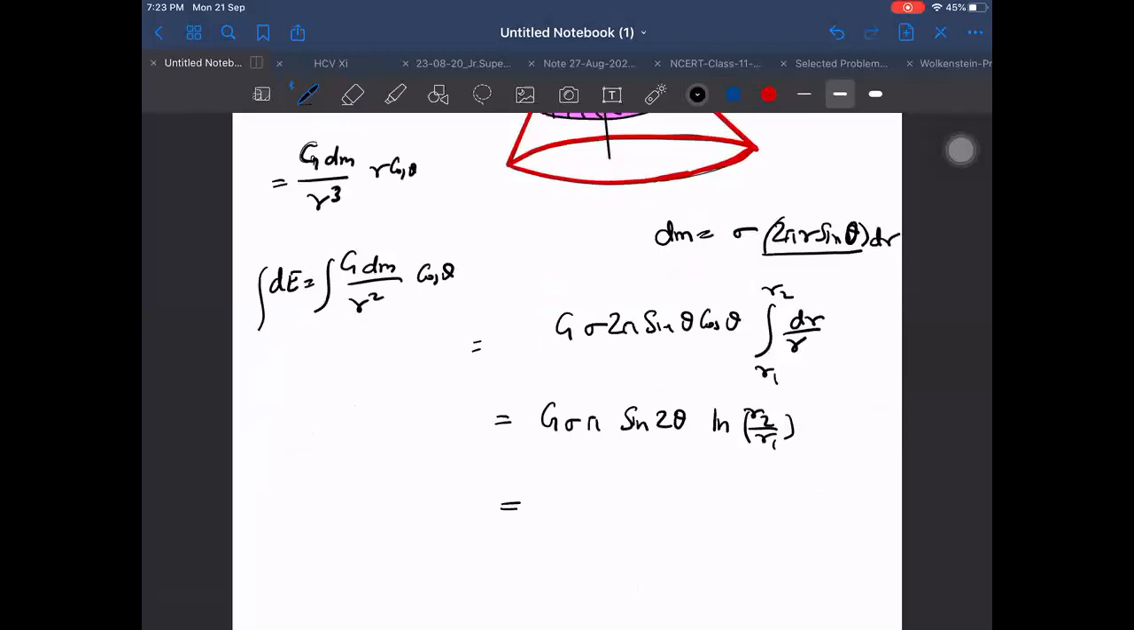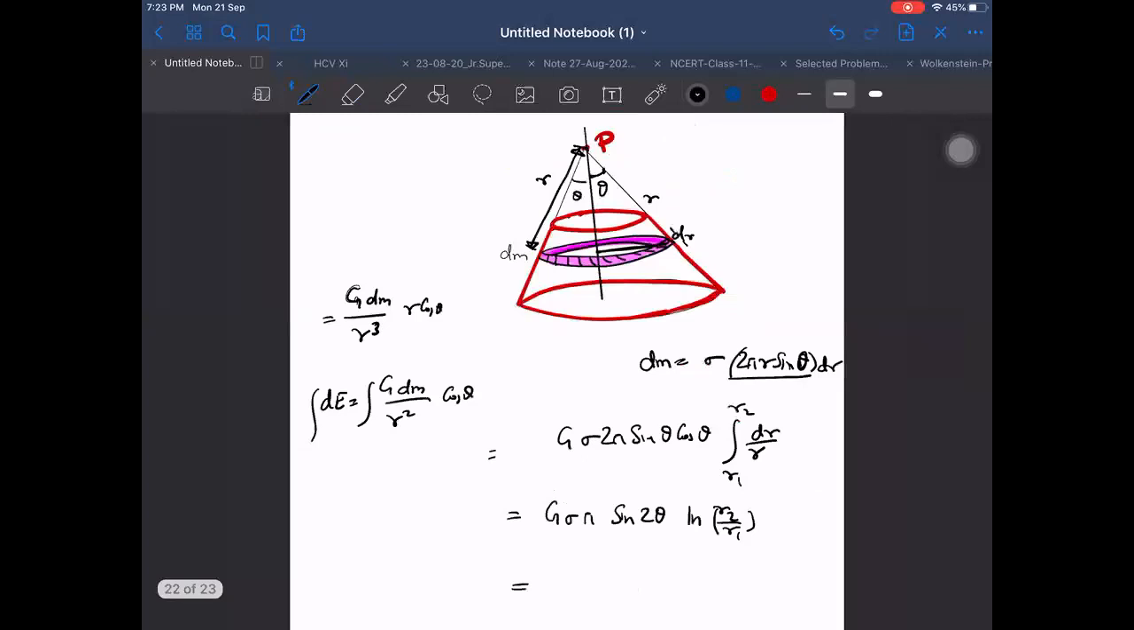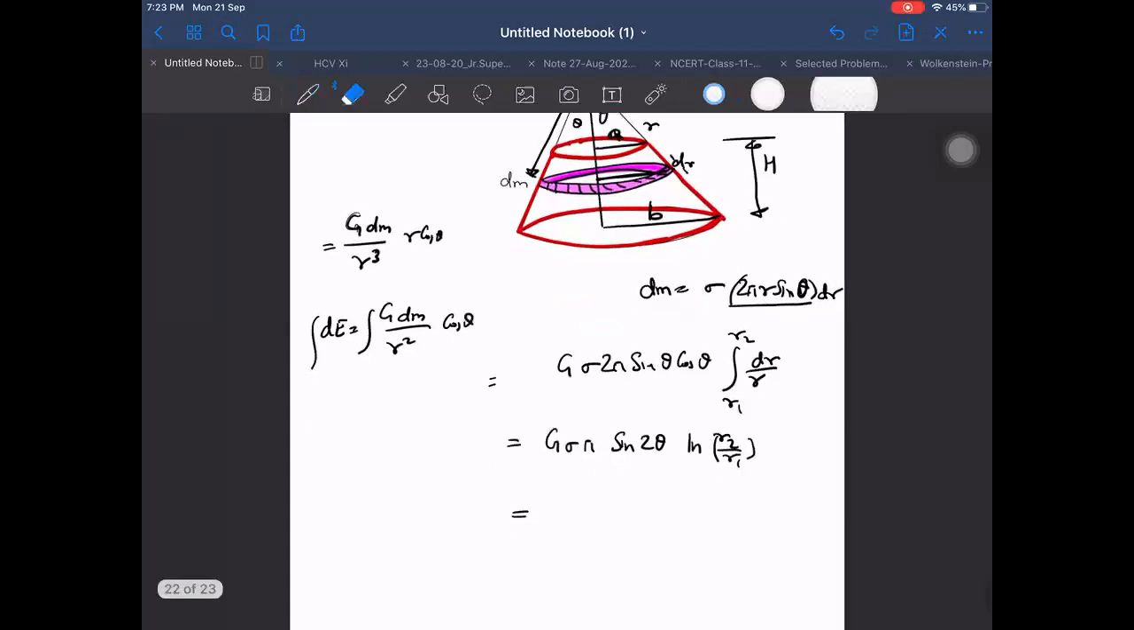But chances are that they will not give r1 and r2 directly, but instead some other lengths. Mostly they will do it like that. As I told you before, remember in terms of your own variables and then convert into the variables they are giving. For example, they may give this as A and this as B, and sometimes they may not give theta also. They may give the height of the frustum as H and ask you to find out. It is your smartness how quickly you can convert into known variables.